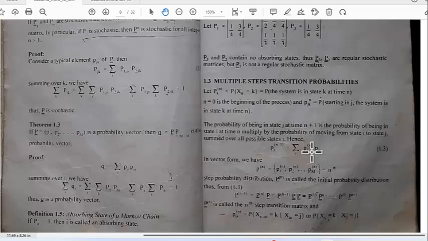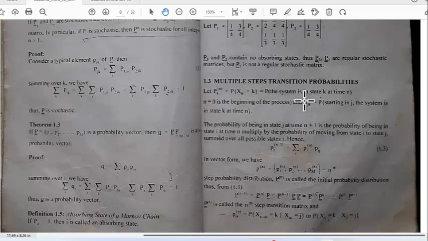Hello. So I would just like to say a few things about Kasumu Section 1.3. First, a definition. Let P sub k super n be the probability that Xn equals k. That's the probability that the system is in state k at time n. Remember, the system moves from state to state. It's always at a definite state at each step during the chain. So here we're looking at the state of the system after n steps.